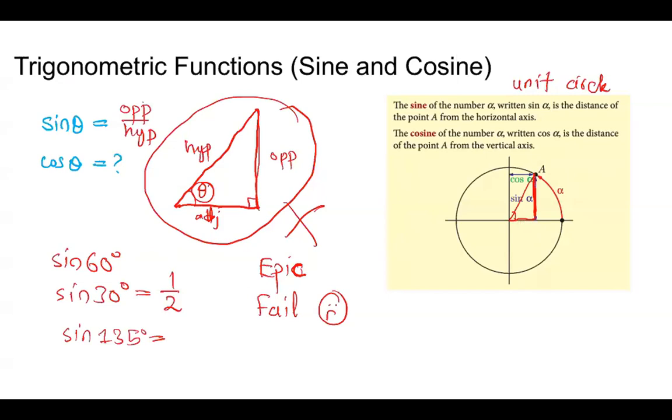Since that point can also be moved across the circle, we can also find angles more than 90 degrees. Once the point is here, I will again make a triangle. The vertical component of this triangle will always give me the sine theta, this will be the theta, and the horizontal component will give me the cosine theta.